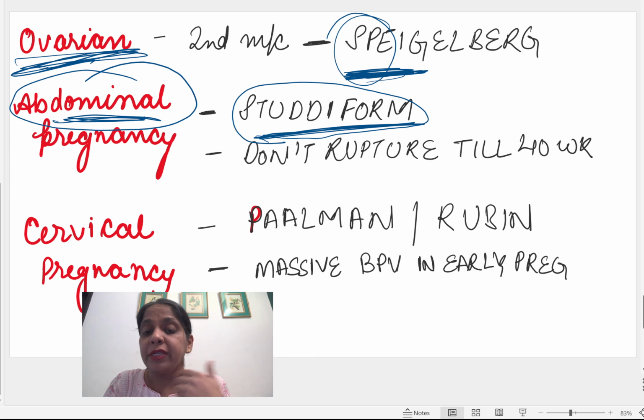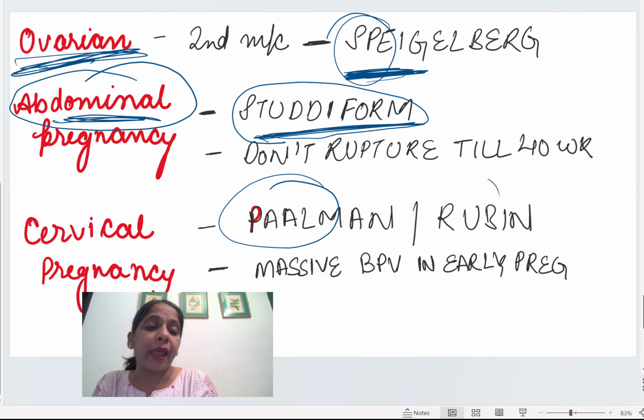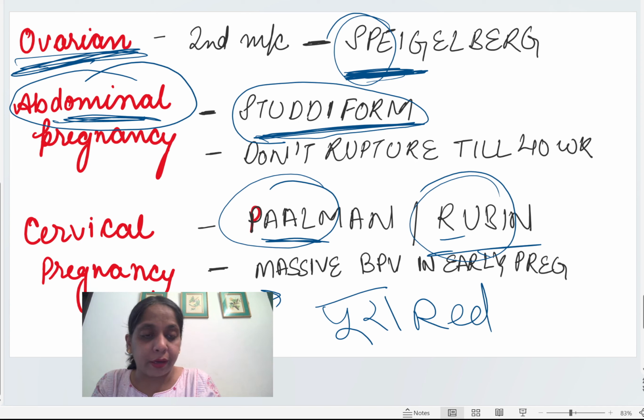From 10 weeks it starts bleeding, and until we remove the pregnancy it keeps on bleeding. So the criteria is Palmer and Rubin. I learn it like this: पूरा red हो जाता है, पूरा red, Palmer. And this is the rarest, R for rare, R for cervical.